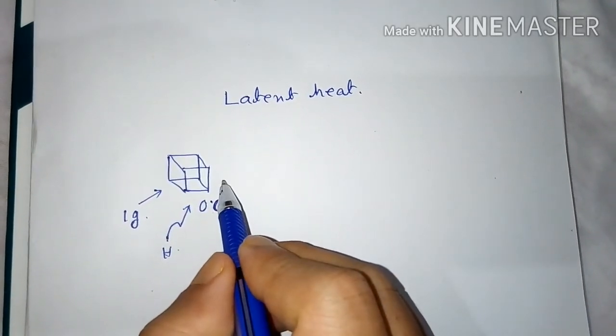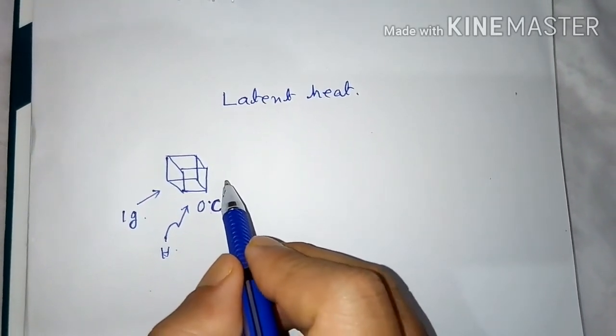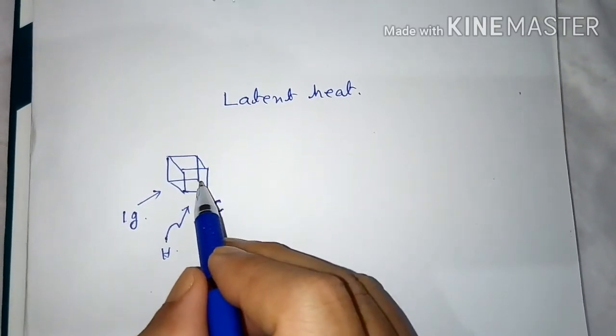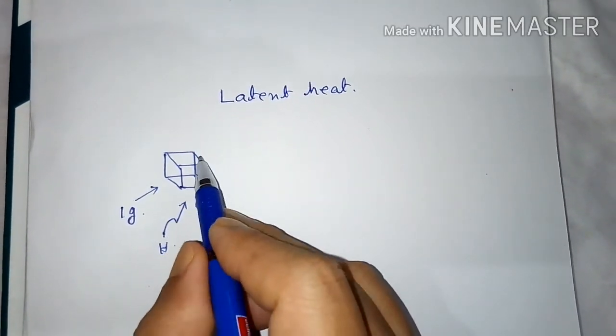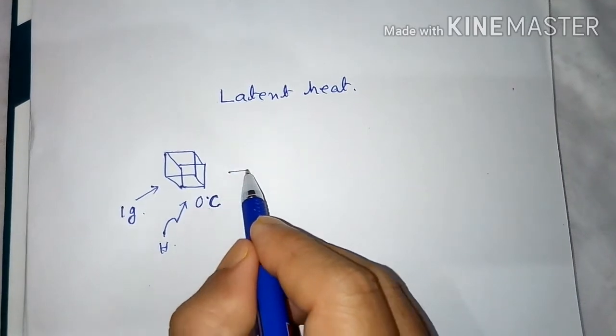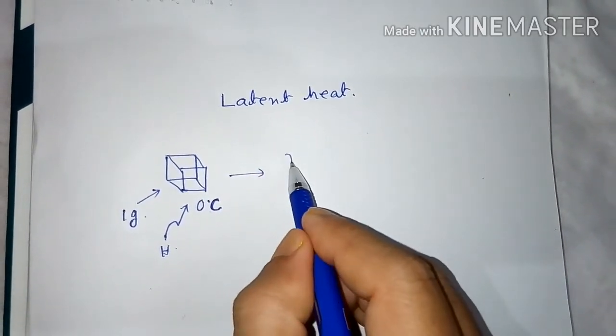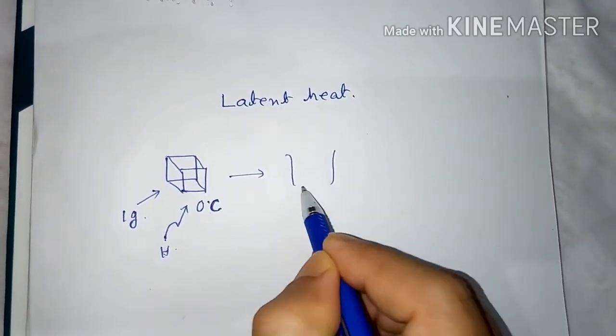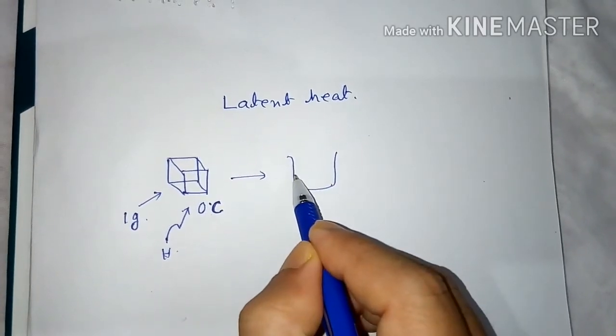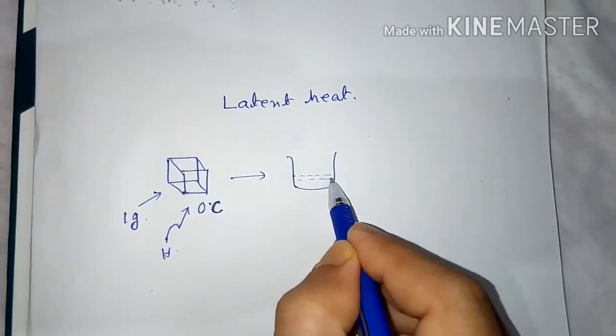What will happen? You will notice that the cube of ice starts melting and is converted into water.